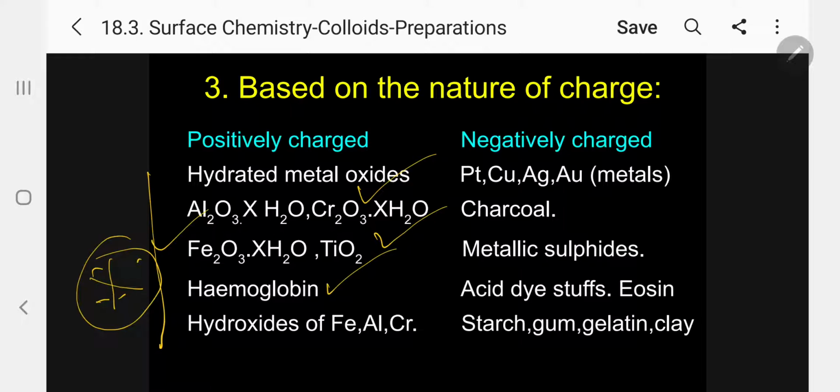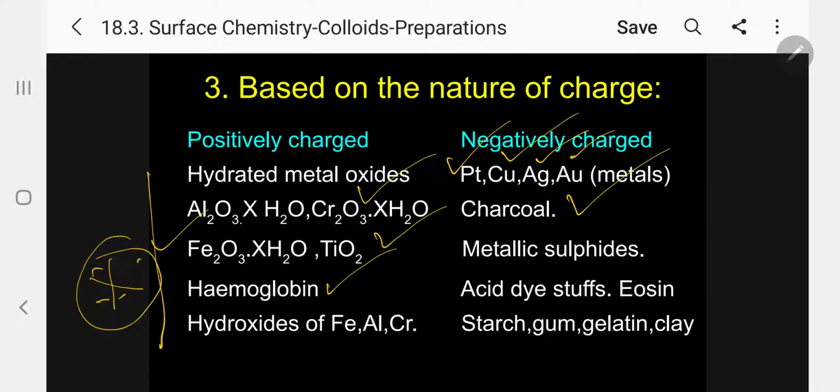A question can be asked: one among the following is a positively charged colloid, or one among the following is a negatively charged colloid. Coming to the negatively charged: platinum, copper, silver, gold, all noble metals are negatively charged.